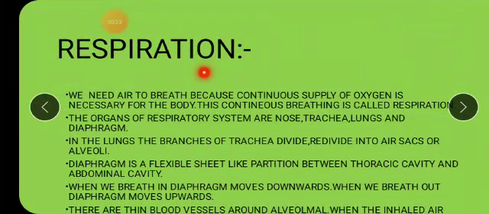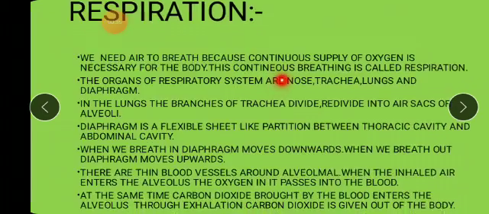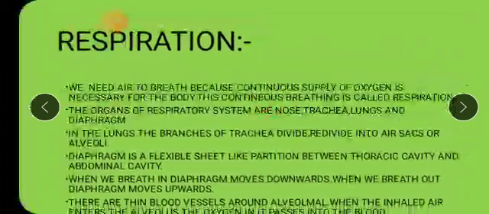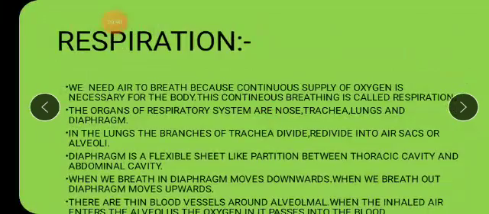Yes. So our first internal organ starts with the process of respiration. Okay, respiration is what, children? When we breathe in and breathe out, when we take in oxygen and give out carbon dioxide, that whole process is said to be respiration. Okay, respiration is nothing but breathing. Okay, so which organs are involved in the process of respiration? So which organs are a part of respiratory system?